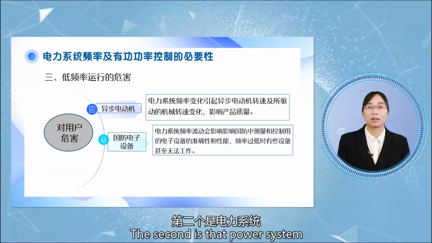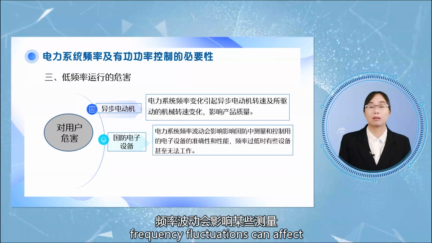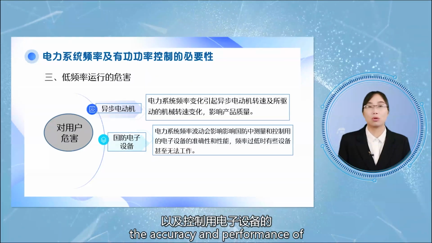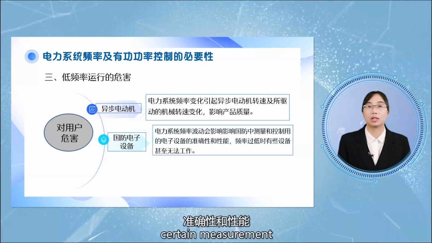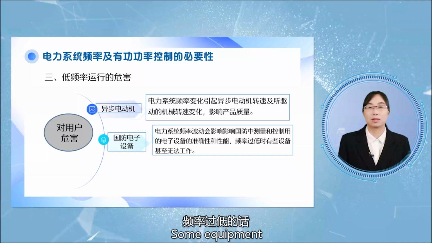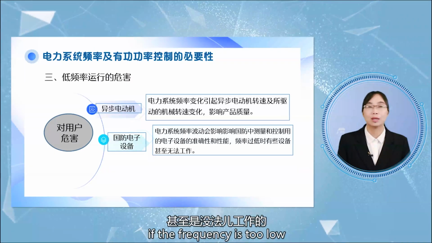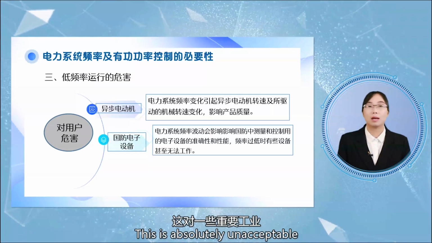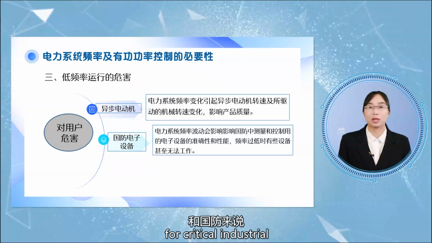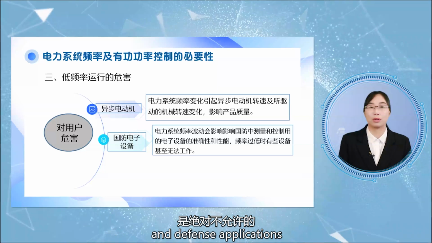The second is that power system frequency fluctuations can affect the accuracy and performance of certain measurement and control electronics. Some equipment may not even work if the frequency is too low. This is absolutely unacceptable for critical industrial and defense applications.